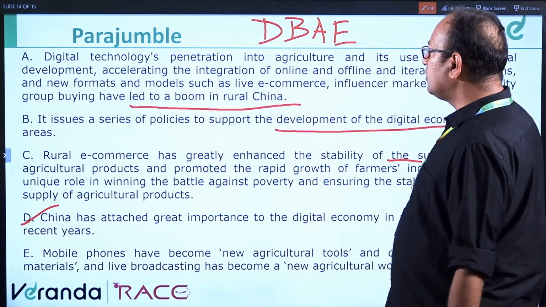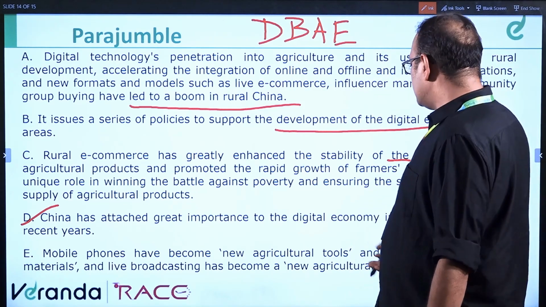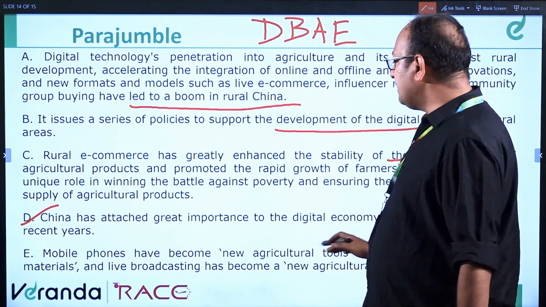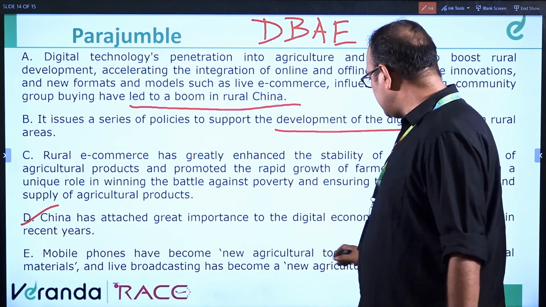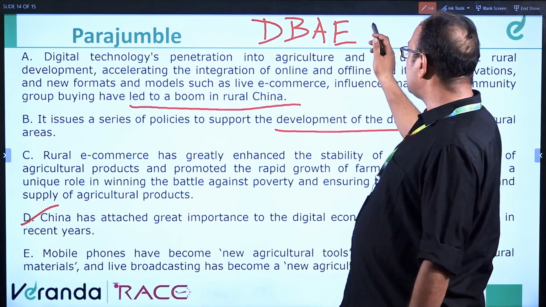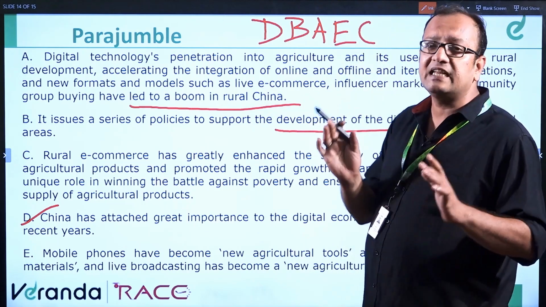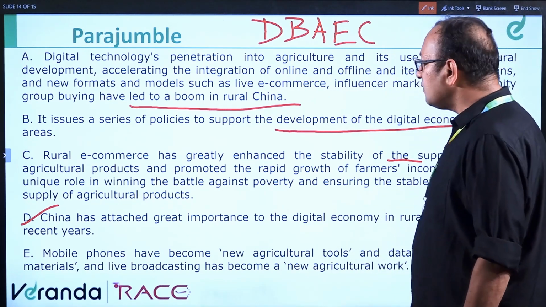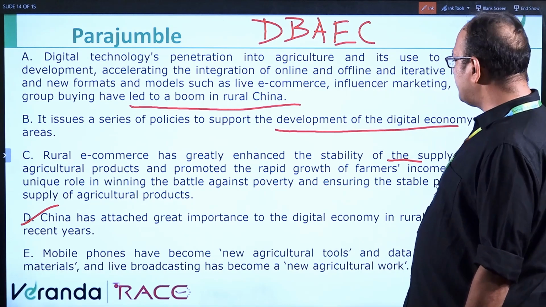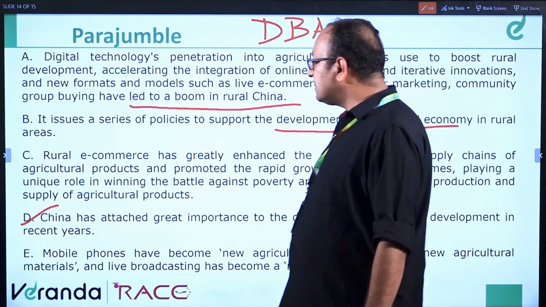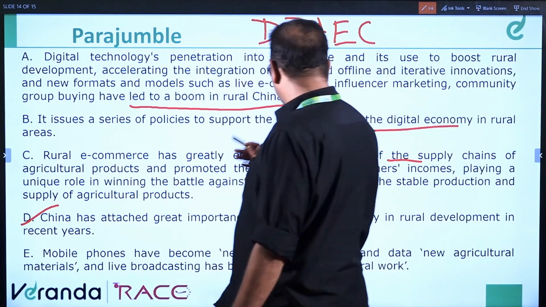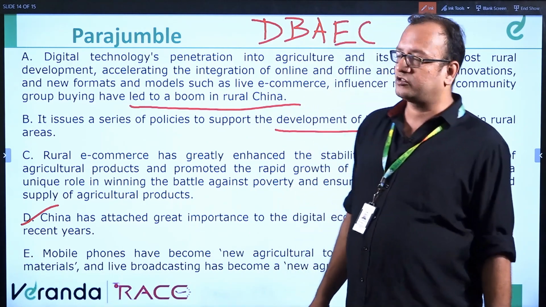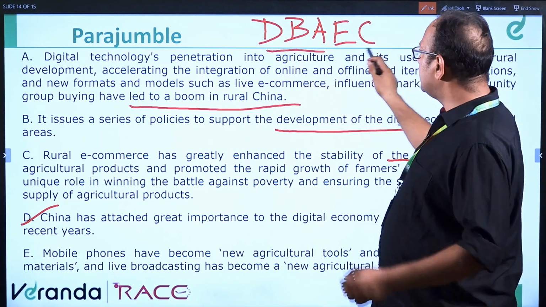Let's check C. Rural e-commerce has greatly enhanced the stability. Here it talks about mobile phones and live broadcasting becoming the new agricultural work. So C should be the last sentence. C talks about an entirely concluding statement. Rural e-commerce has greatly enhanced the stability of the supply chains of agricultural products and promoted the rapid growth of farmers' incomes, playing a unique role in winning the battle against poverty and ensuring the stable production and supply of agricultural products. So this is the final order, DBAEC.